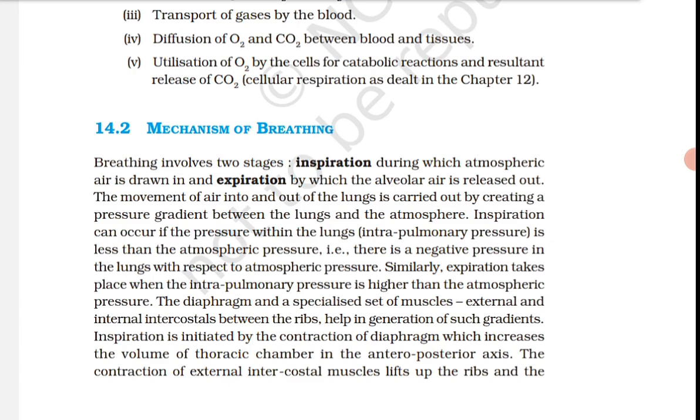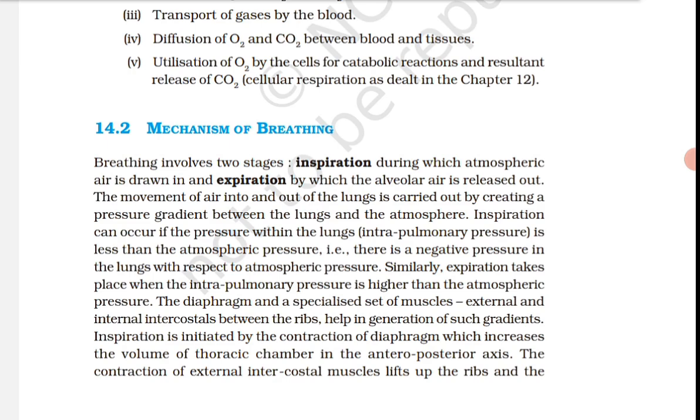ठीक है, उतर गया दिमाग में? चलो एक बार और पढ़ देते. The thoracic chamber is formed dorsally by the vertebral column, ventrally by the sternum, laterally by the ribs, and on the lower side by the dome-shaped diaphragm.